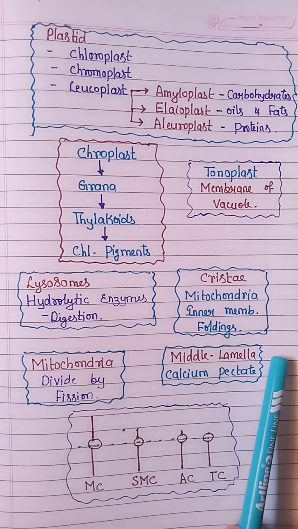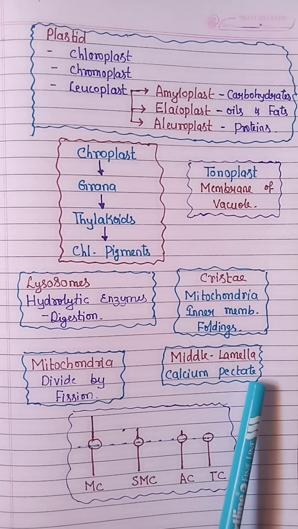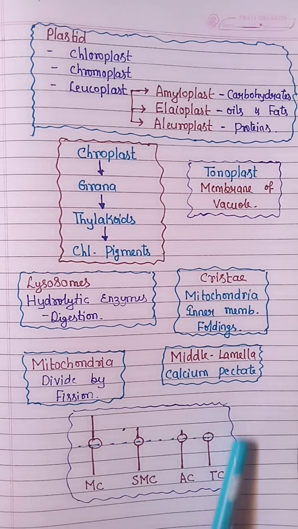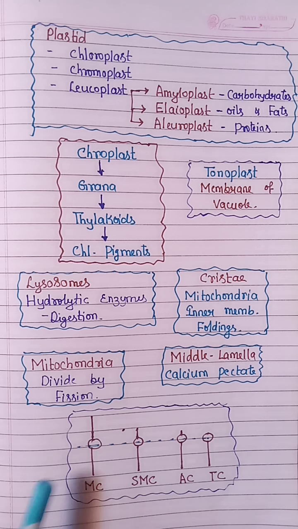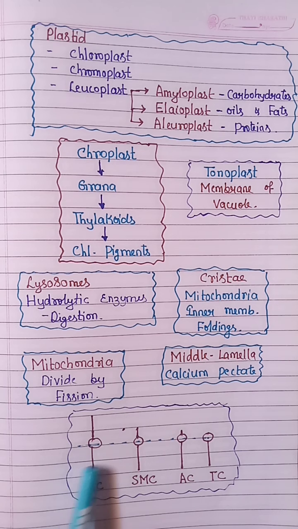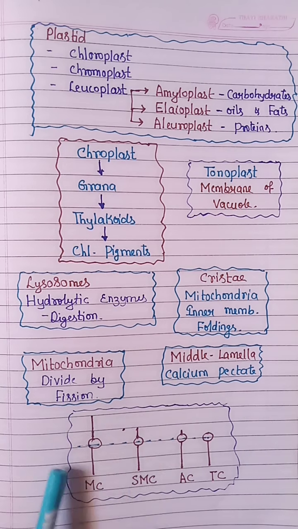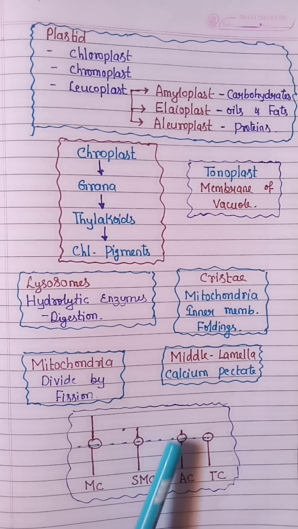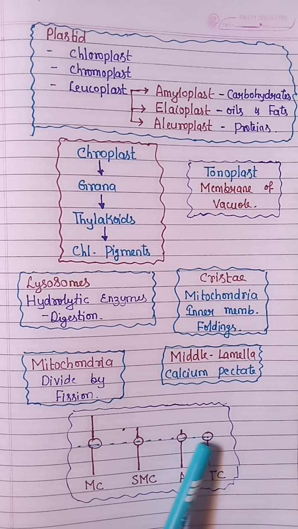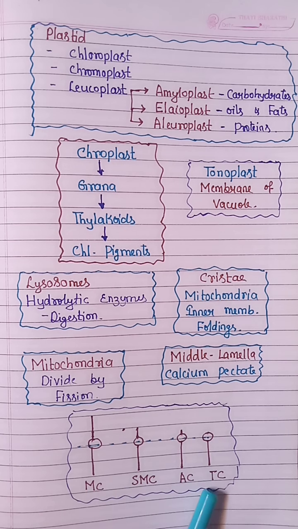In the plant cell, the middle lamella, which is part of the cell wall, is made up of calcium pectate. And last, very important: based on the position of the centromere, we can divide chromosomes into 4 types. If the 2 arms are equal, it is called metacentric. This arm is the same in all 4 types of chromosome. Here this arm has been slightly reduced, that is called submetacentric chromosome. Still more reduced, acrocentric, and here one of the arms is totally reduced, that is called telocentric chromosome.